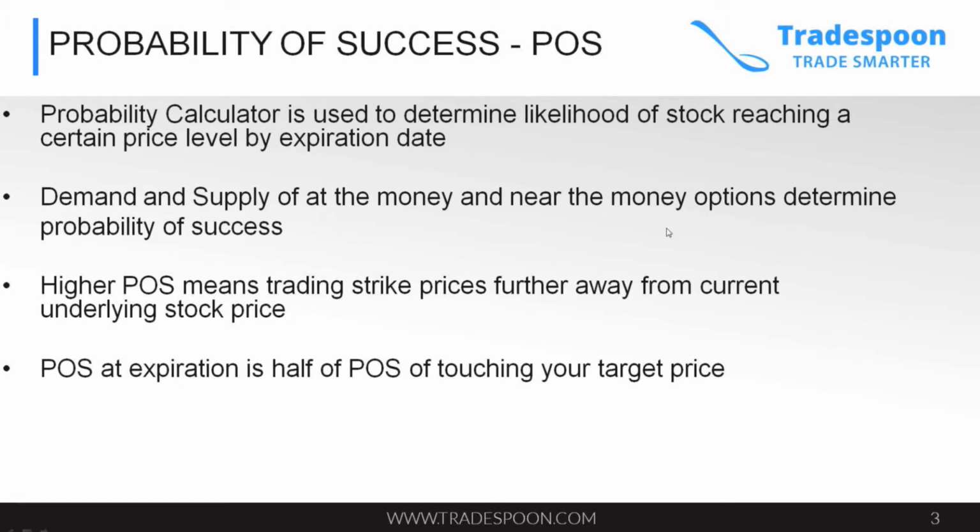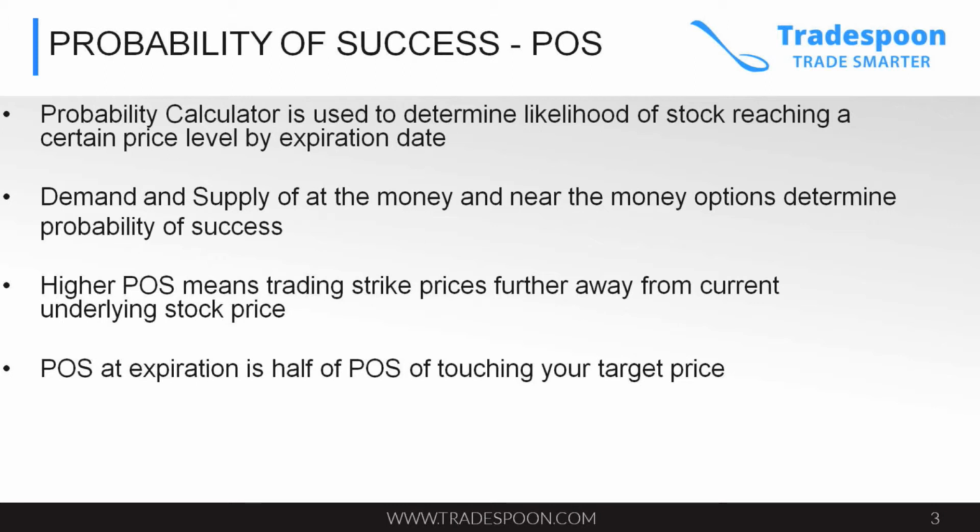Probability of success. For TradeSpoon recommendations, when you go to our site, you see it as the abbreviation POS, probability of success. The probability calculator is used to determine the likelihood of a stock reaching a certain price level by expiration date. This is what we mean by probability of success. We're looking at the supply and demand for options data, in the money options, by a certain expiration date. By looking at the option premium for certain expiration months, you can figure out what is the probability of the stock reaching that level by that expiration date. So demand and supply of at the money and near the money options determine probability of success.